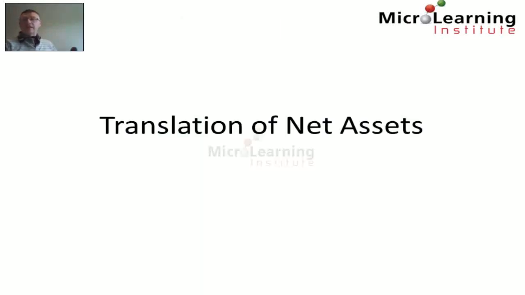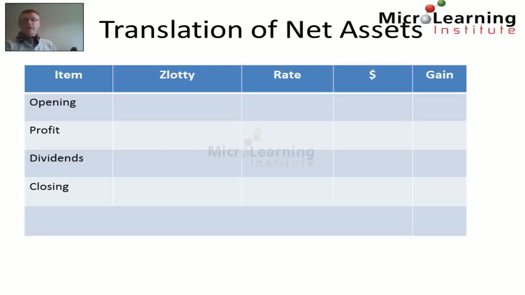Next, we translate the net assets of Crow. Now, again, the net assets of Crow are prepared in zlotys, and again we can see from the balance sheet that the ordinary share capital and retained earnings at the 31st of October 2013 is 262 million zlotys. We're told that dividends had already been paid and that the profit in the period from the P&L comes in at 154 million zlotys. So therefore we can conclude that the opening net assets of Crow was 172 million zlotys.